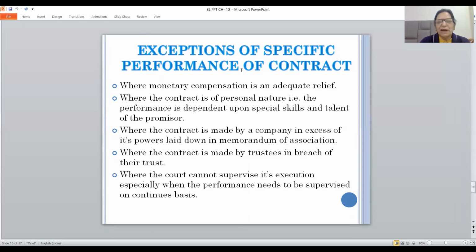Where the contract is made by a company in excess of powers laid down in the memorandum of association. Where the contract is made by the trustees in breach of their trust. Where the court cannot supervise its execution. In case of building construction, dam construction, it is not possible for the court to supervise the execution of the contract. There also a specific performance order will never be granted by the court.